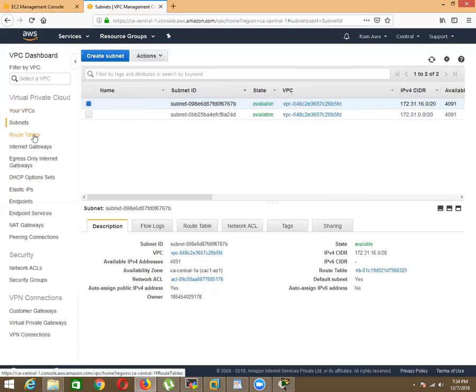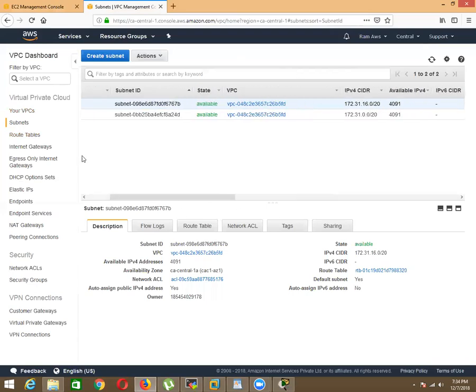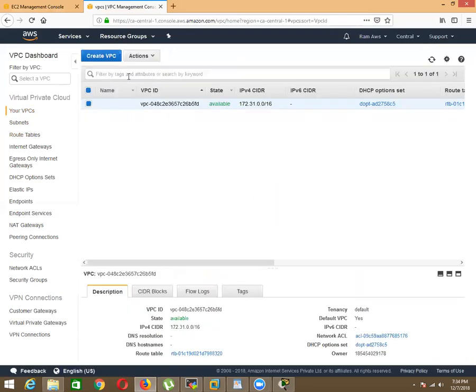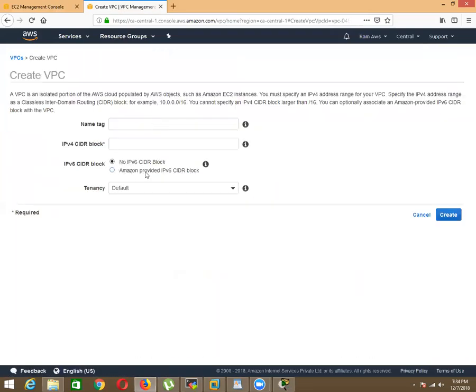But there are only two, and there is no IPv6. By default they have not enabled IPv6 here, but if you want, you can have it. Suppose you are going to create your own VPC, for example, here you can have your IPv6 block, the Amazon provided IPv6 block. If you give no IPv6, then you will not get IPv6 support.